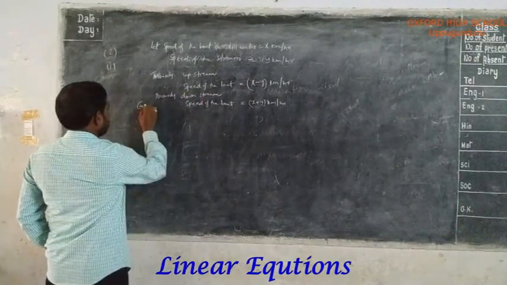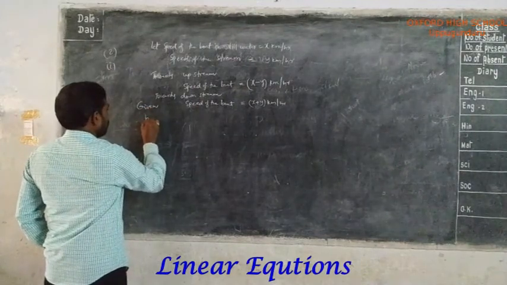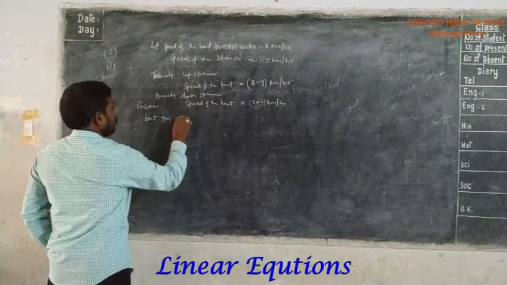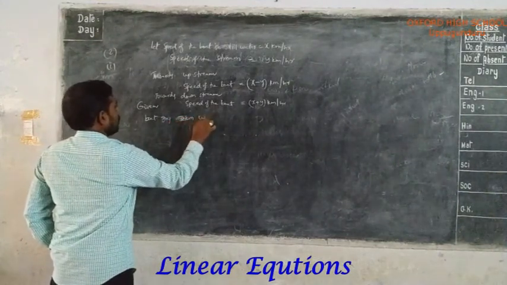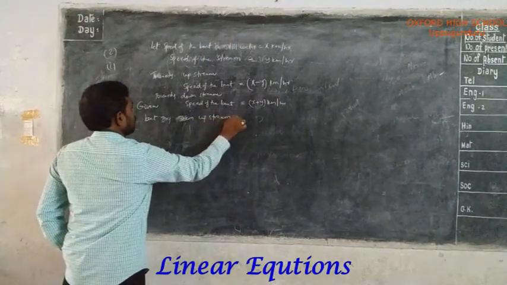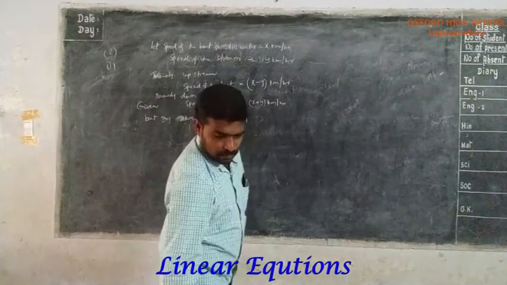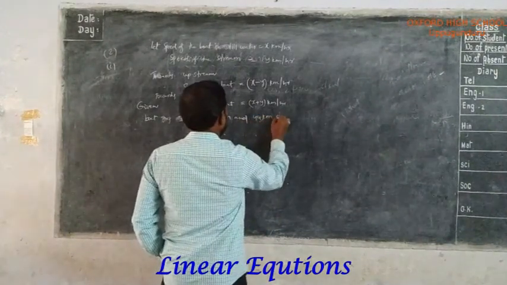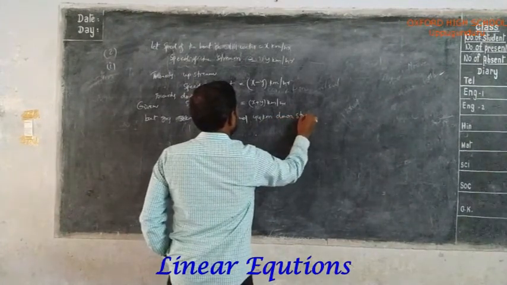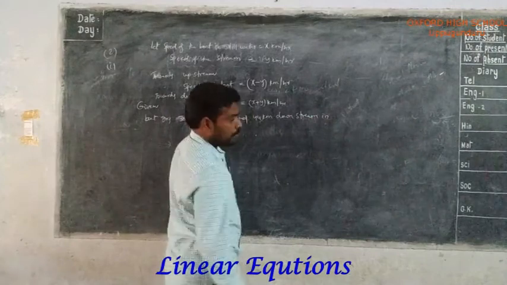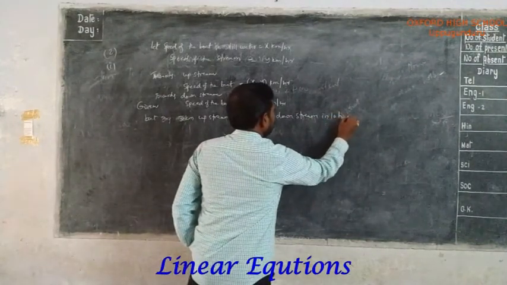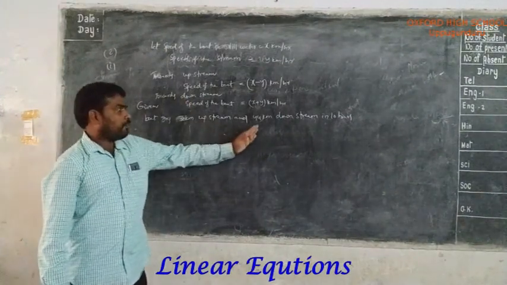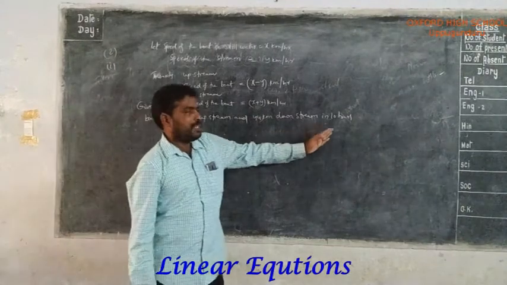Given, boat goes 30 kilometers upstream and 44 kilometers downstream in 10 hours.